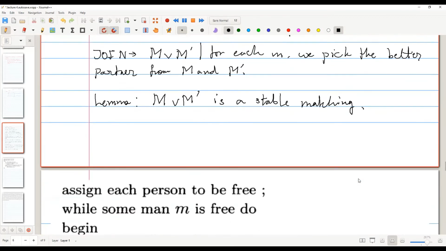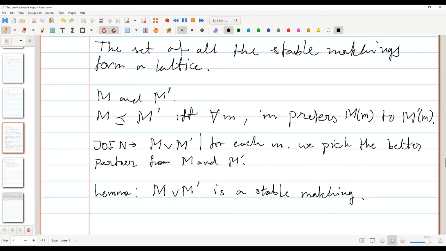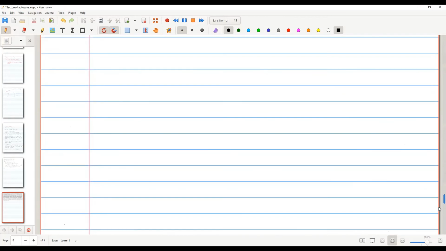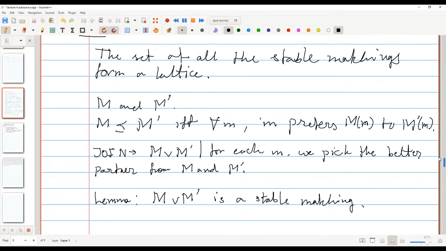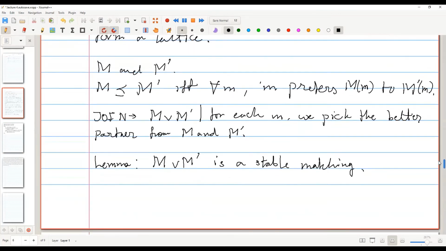Okay, so I had an example, I don't know where I kept it, so I can show you later maybe. But in a normal matching instance, M or M prime is not even a matching if you take any two matchings. But in the stable matching case, not only is it a matching, but it will be a stable matching.